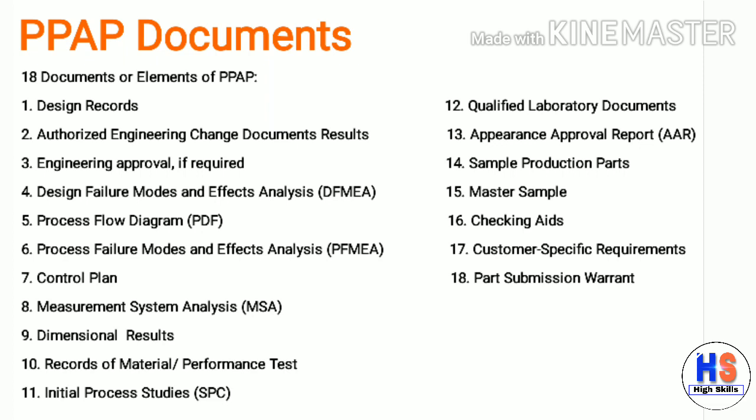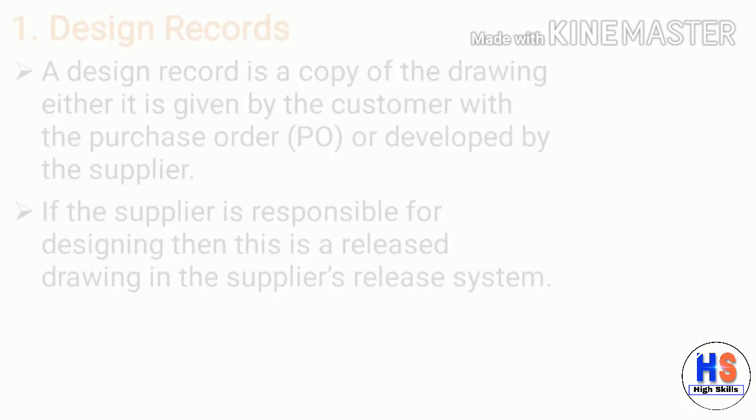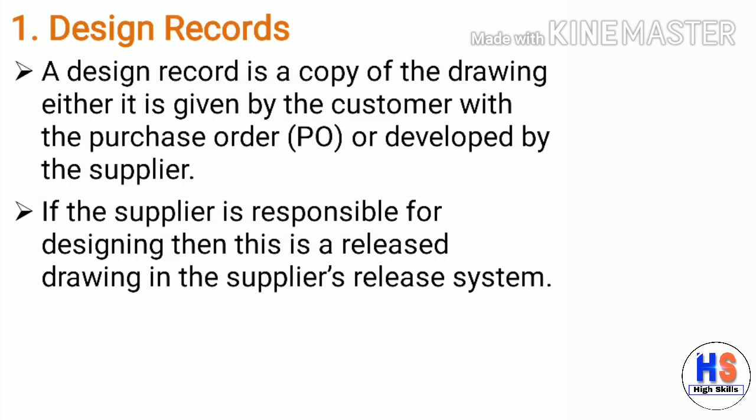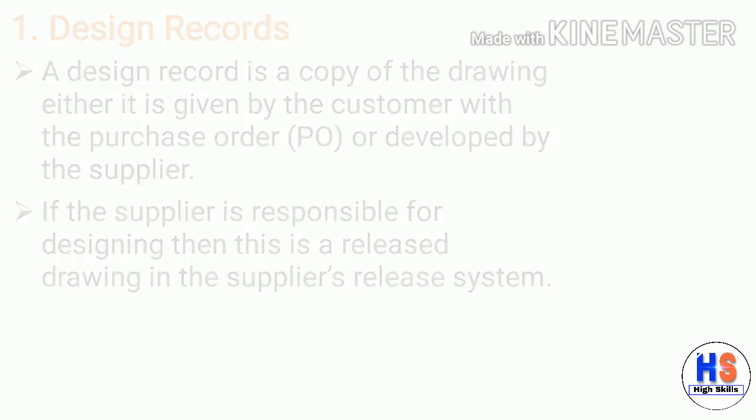So friends, let's discuss these PPAP documents one by one in detail. The first PPAP document is design records. What is a design record? A design record is a copy of the drawing, either given by the customer with the purchase order or developed by the supplier. If the supplier is responsible for designing, then this is a released drawing in the supplier's release system.